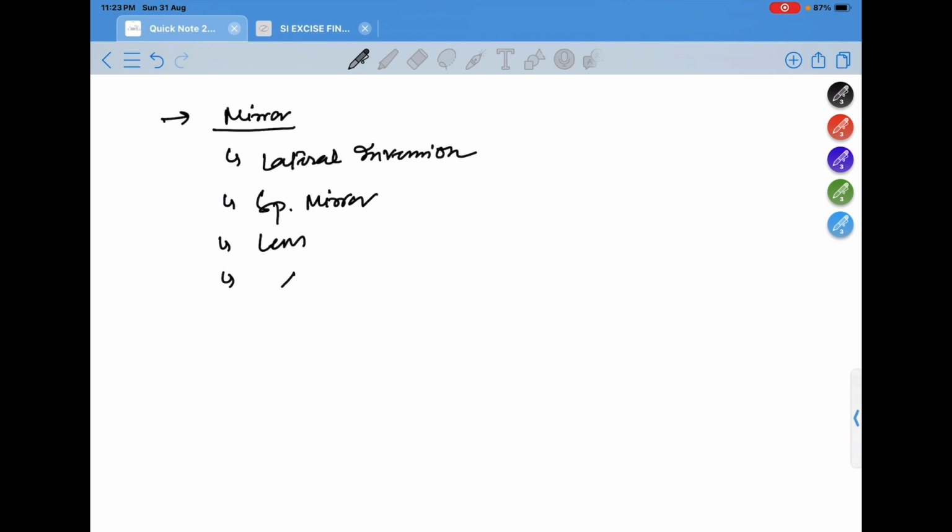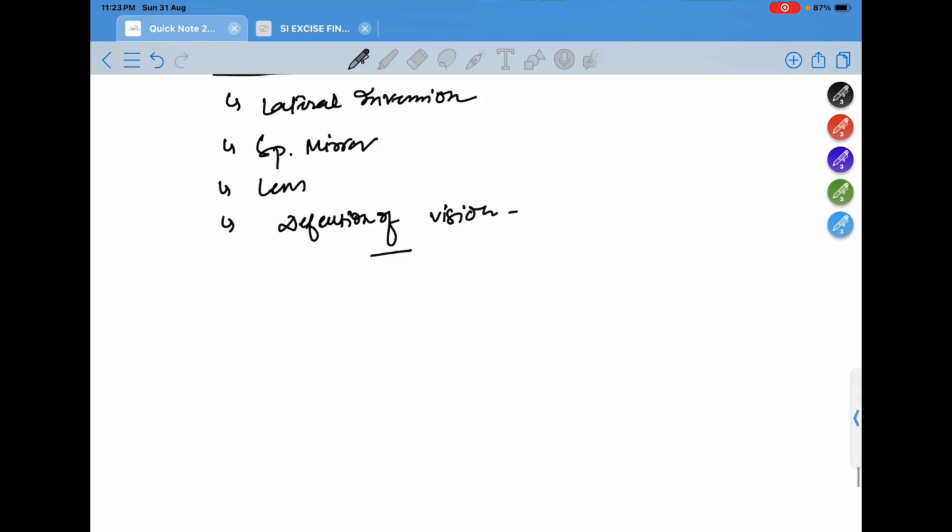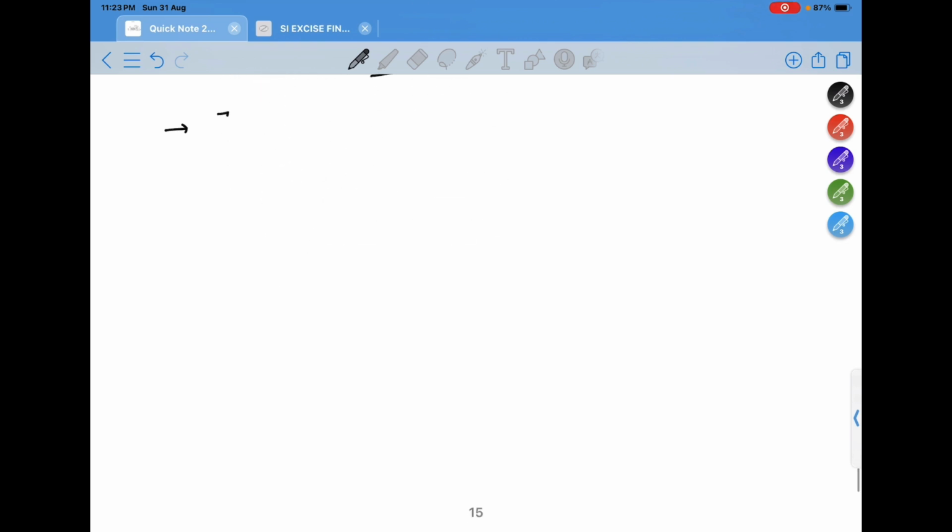Then defects of vision, different types: myopia and its correction, hypermetropia and its correction, etc. Then you should know electric current.